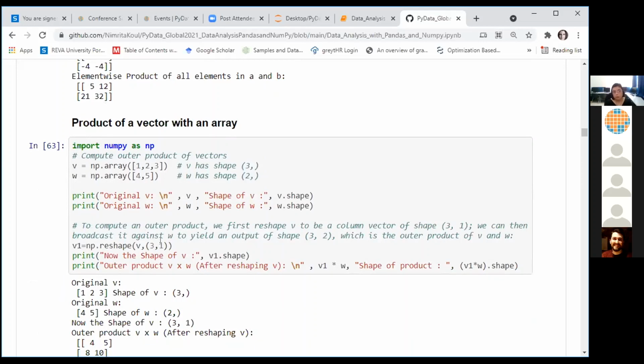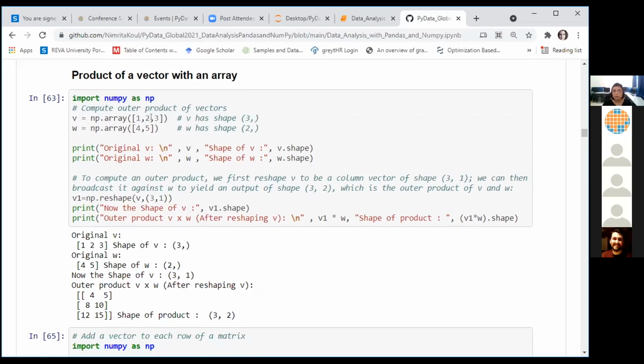Here we are demonstrating the product of a vector with an array. So we have here 2 vectors, two arrays, V and W. The shapes of both these arrays are a little different. So we want to reshape vector V before it can be multiplied with W. Right, this is a 3 column vector. This is a 2 column vector. Both are flat. So we want to reshape V into V1 such that now it has a shape of 3 cross 1, just for the sake of size compatibility.